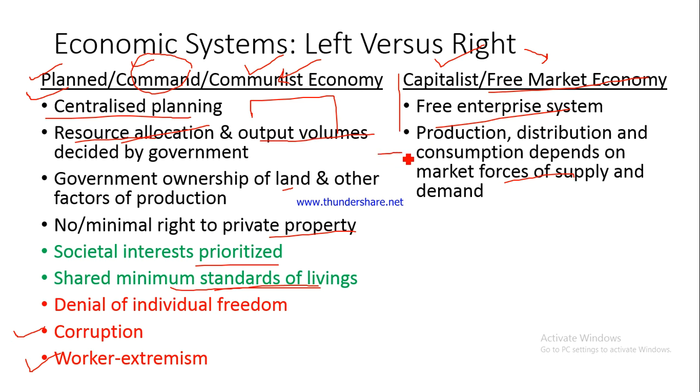So here, now let's understand the contrast. Here everything was decided based on what the government said, or based on what the government felt, or what the government's command was. But here, how much will be produced, to whom the production would be distributed, and what will be the quantities, who will consume whatever has been produced, everything will be decided by the market forces of demand and supply. For example, how much of the coal would be produced, how much of the coal would be used for electricity generation would depend on which sector is able to pay more for the electricity generated from coal.